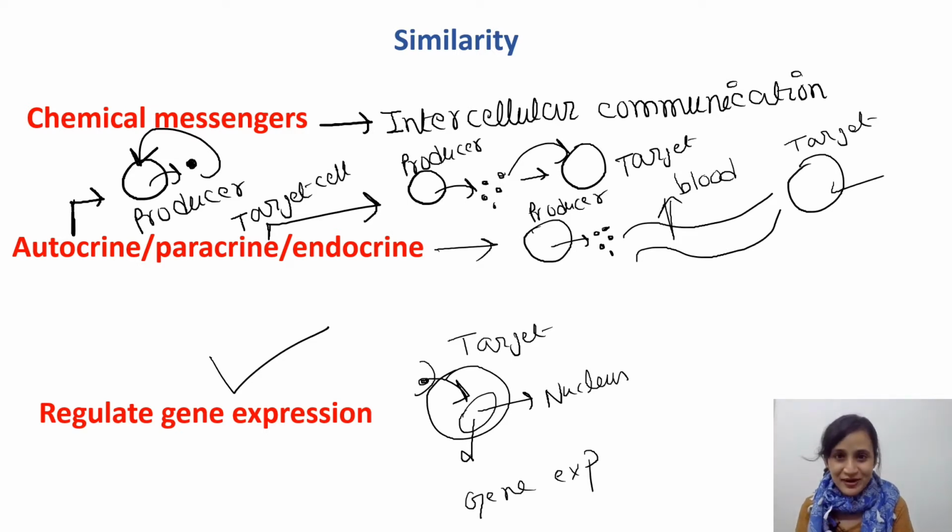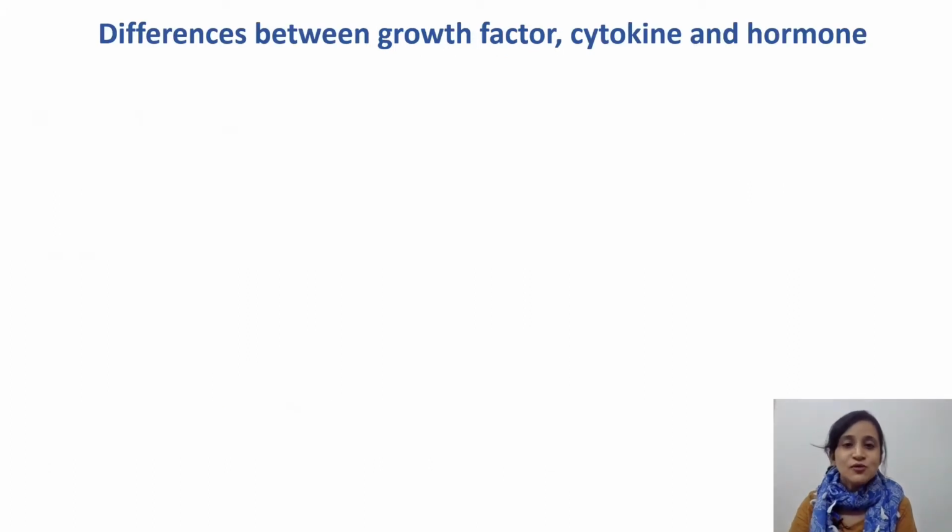Then what are the differences? First, the difference between growth factor, cytokine and hormone. Cytokines and hormones are types of growth factors.